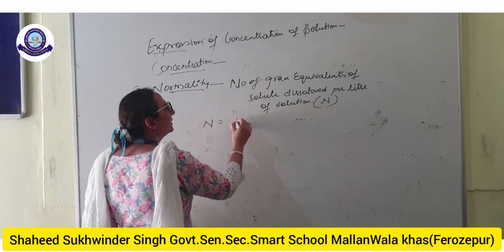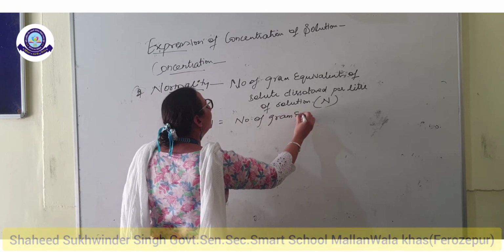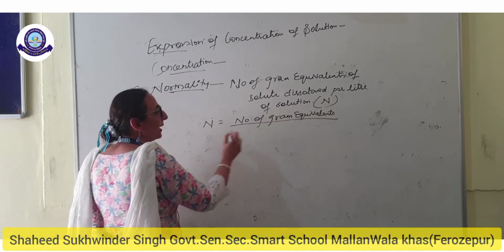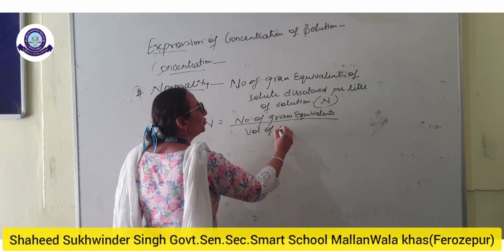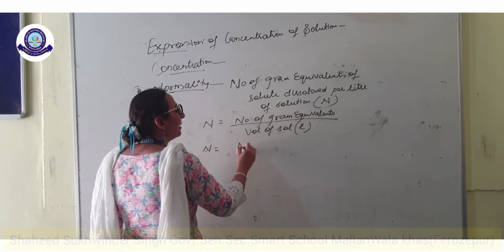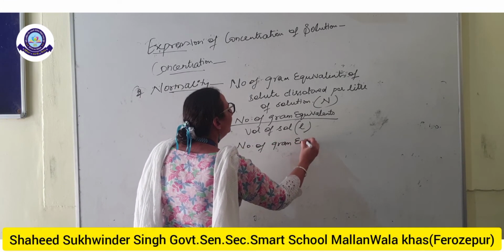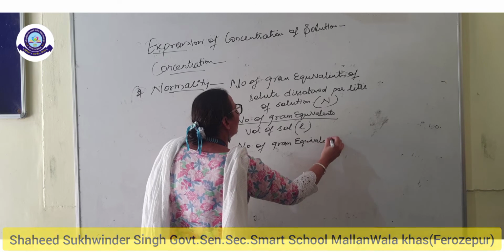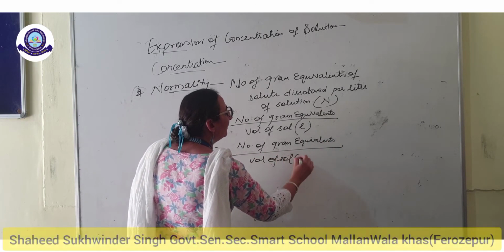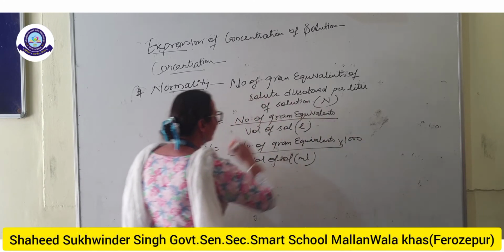N here is the number of gram equivalents divided by volume of solution in liters. If the volume is in milliliter, then multiply it by 1000.